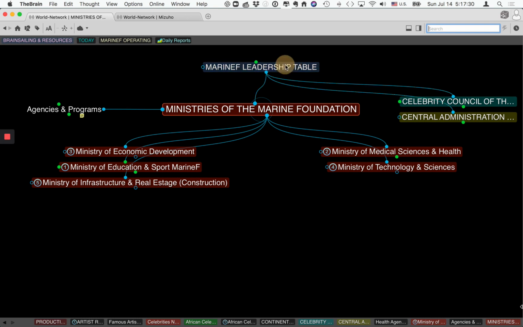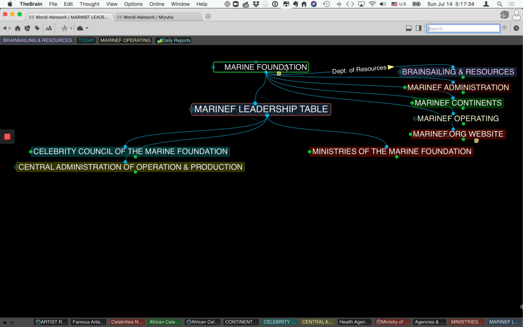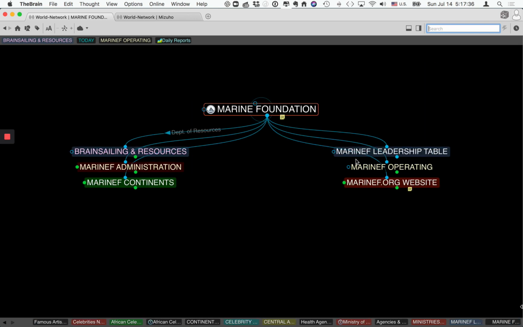So that is what I really wanted to show you, the very basics of our entire system, the Marine Foundation in general. There are so many things to show, but especially on the IT side, all the servers that we have and how we work.